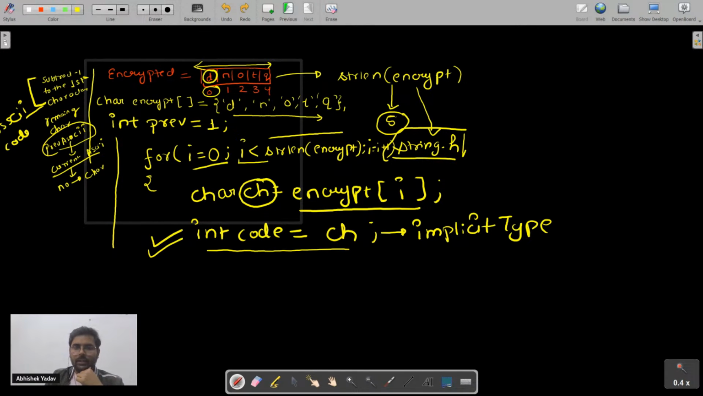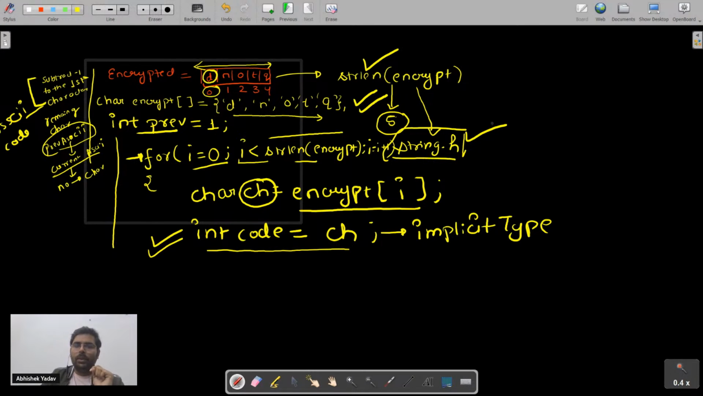So we got the code, right, everyone? First, what we have done, we have the encrypted message that I have stored inside the array. After that, I am taking previous and initializing it with 1. After that, I am using a for loop because I have to traverse through the whole array, that is from 0 till the length of the array. And in order to find the length, I am using the strlen function. This function is defined inside the string.h file.